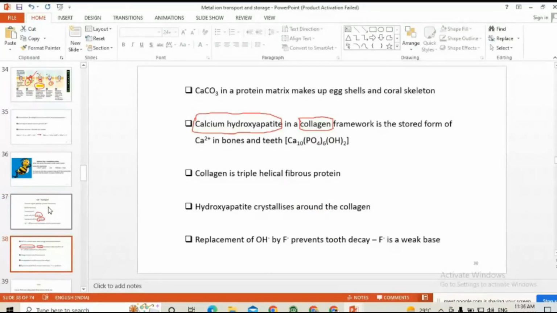Calcium carbonate in a protein matrix, along with a combination of protein, make up the eggshells and the coral skeleton. This is all important for the biomineralization process. How the calcium carbonate is biomineralized.